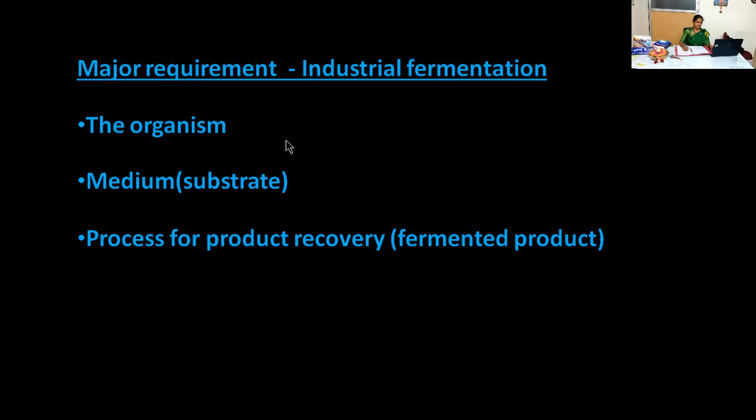Okay, the next one is the most important thing, that is the process for product recovery. Okay, you have a very good organism, you have a good laboratory, we have designed a fermenter vessel and you have a culture medium, you got a very good product, everything is fine. If you do not know how to recover that particular product, then no use, right? So one should also know about the process for product recovery, that is nothing but how to obtain the fermented product. One should have the knowledge. Okay, one should have the technology. So all these three requirements are very important at the industrial fermentation level.